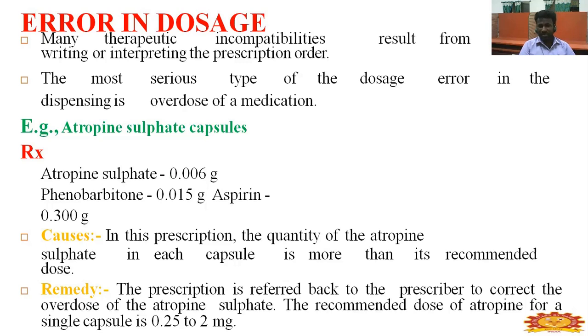In this prescription, the quantity of atropine sulfate in each capsule is more than its recommended dose. The prescription is referred back to the prescriber to correct the overdose of atropine sulfate. Recommended dose of atropine for a single capsule is 0.25 to 2 milligram.